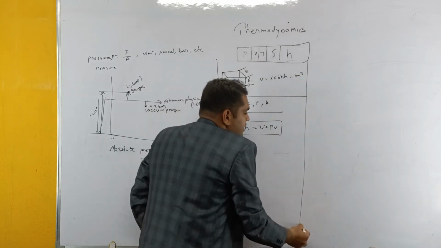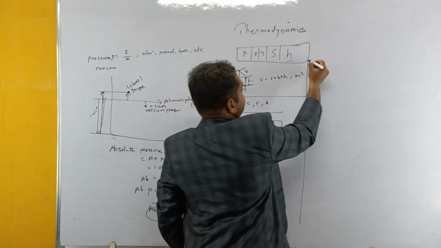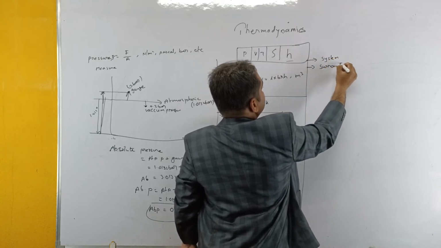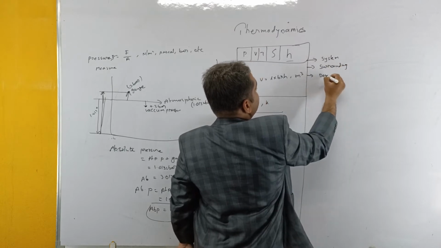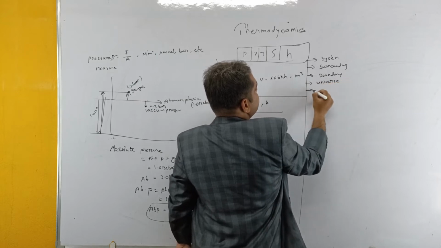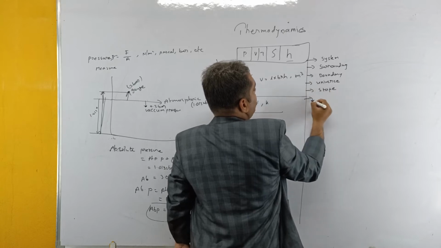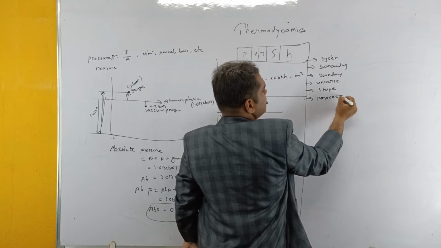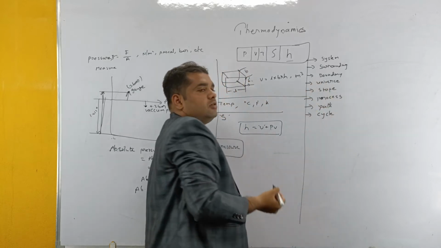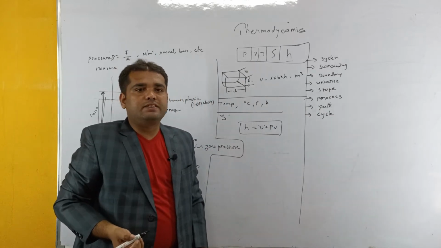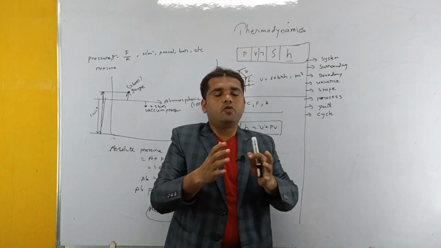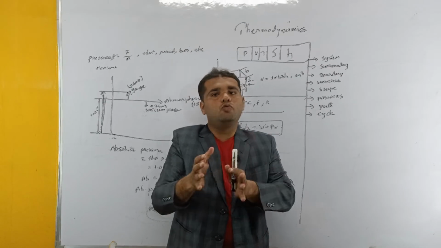After this, some of the basic technical terms that we have to know are: system, surroundings, boundary, universe, state, process, path and cycle. So first of all, coming to system. What is meant by system? It is impossible to study the entire universe at a time. So for that purpose, we consider a part of the universe to study.